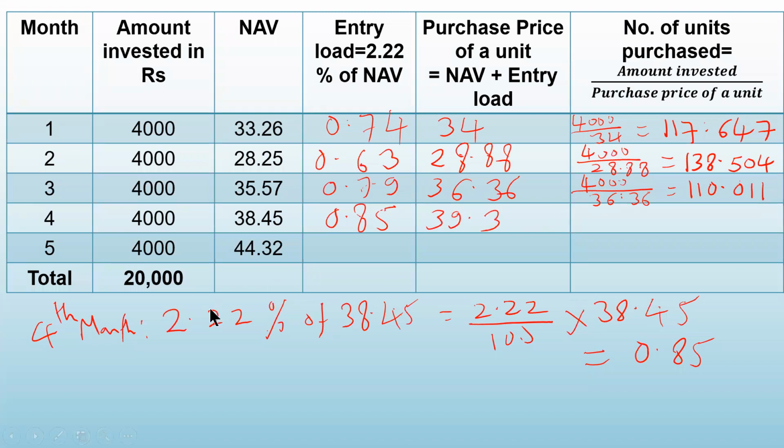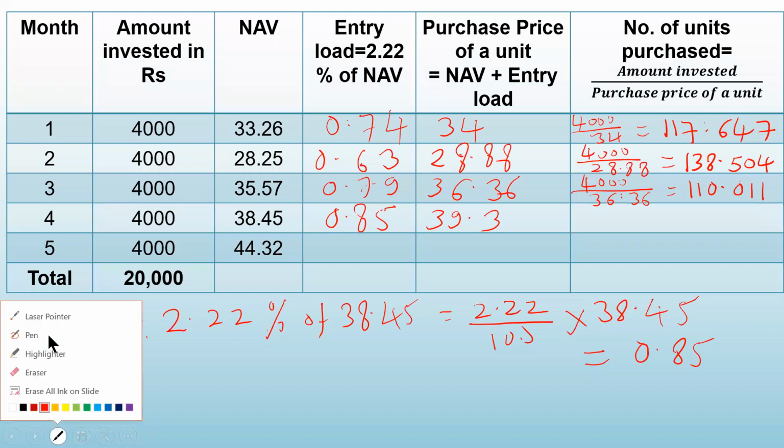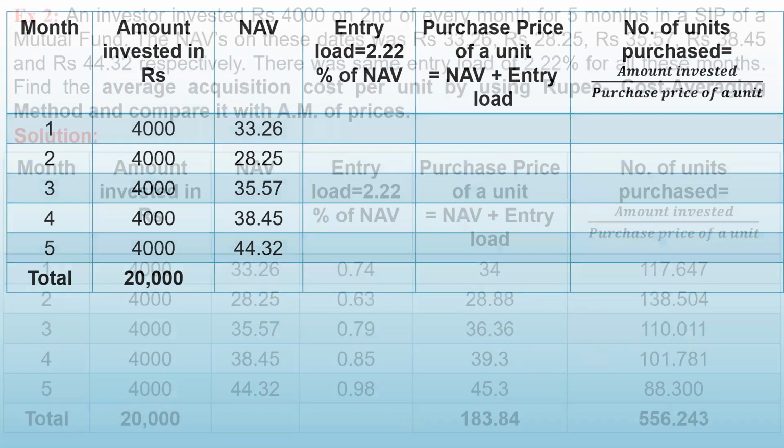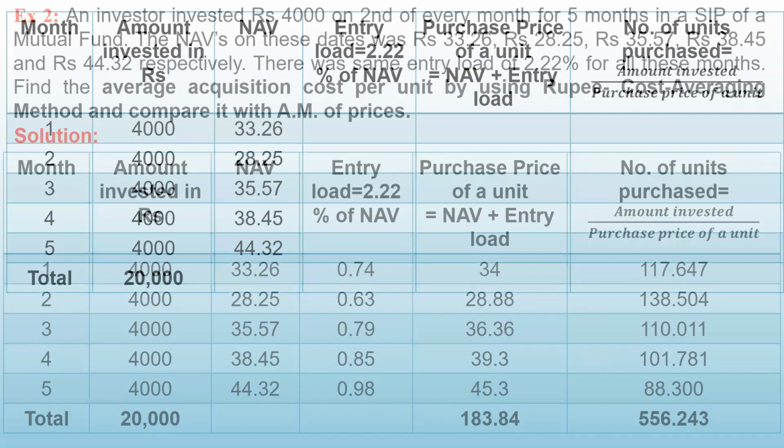How am I getting this 39.3? Look here. Purchase price is NAV plus entry load. So what is the NAV in the fourth month? 38.45. What is the entry load? 0.85. Add these two. 38.45 plus 0.85 gives you 39.3. Let us check. Yes, 39.3. So we are right.